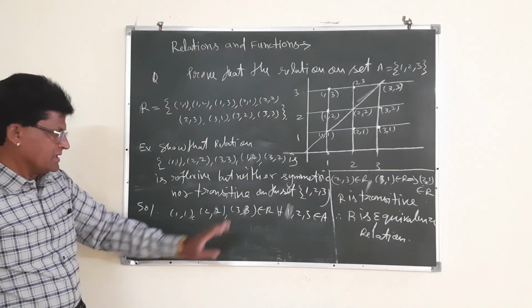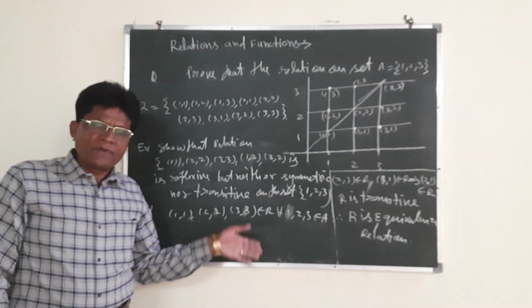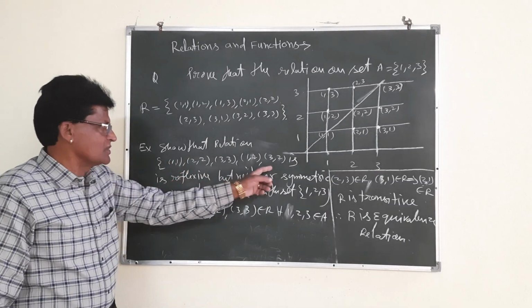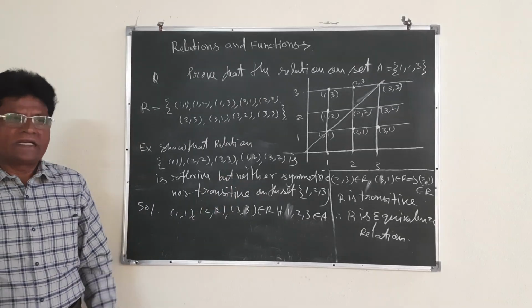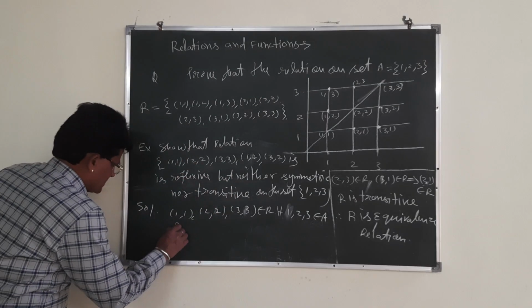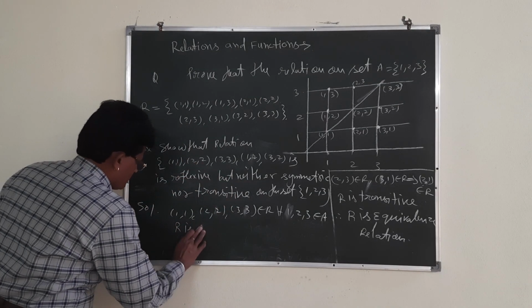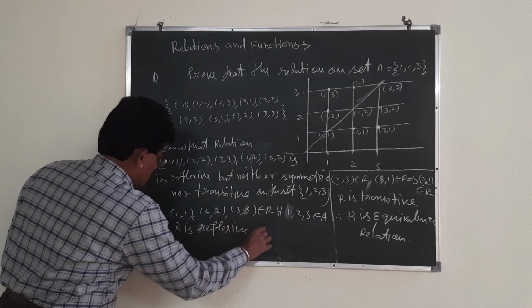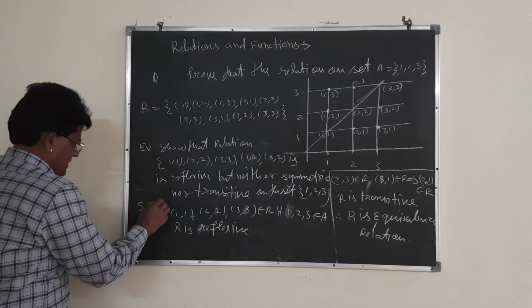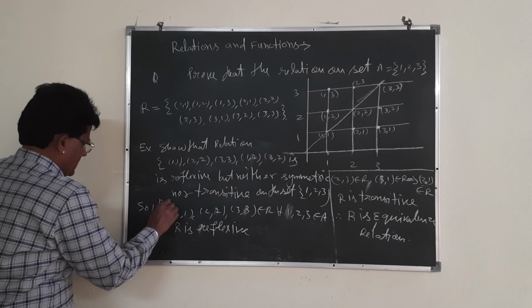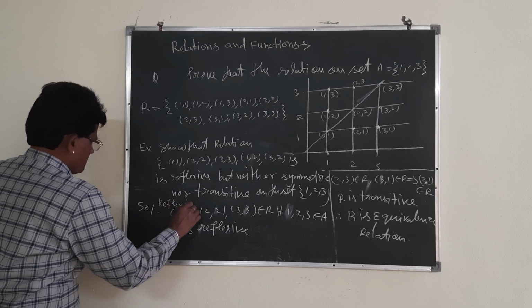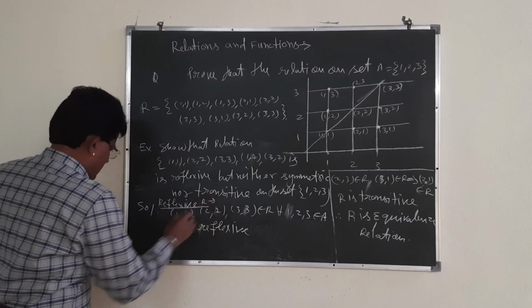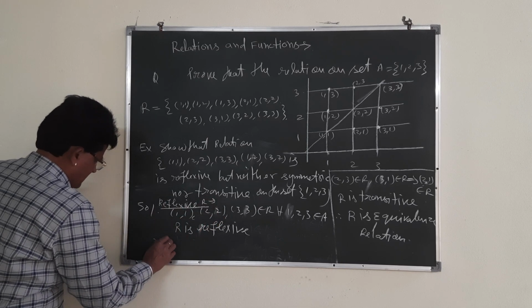There is no other pair left which is not in the given relation. That is why R is reflexive. R means relation.